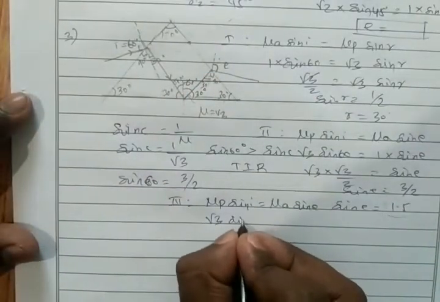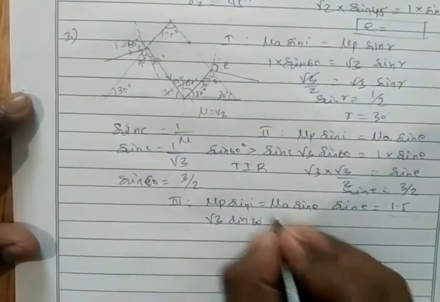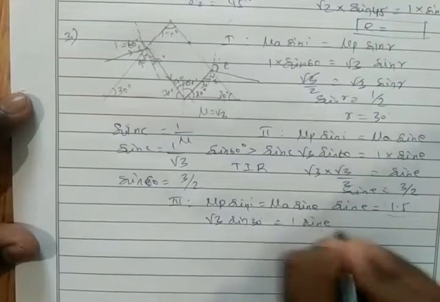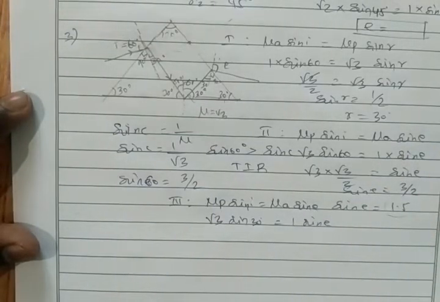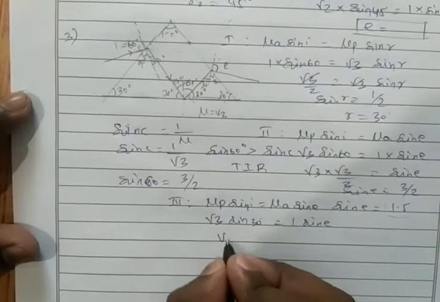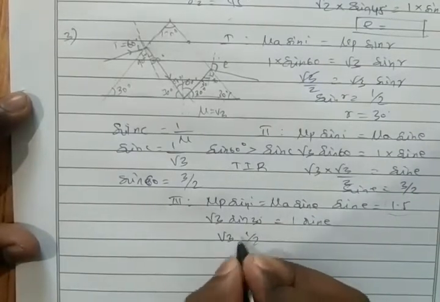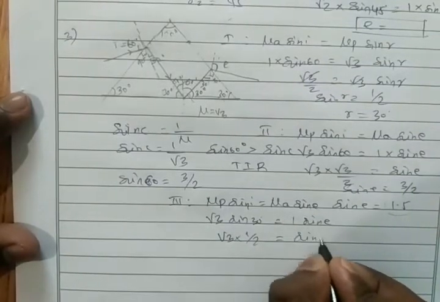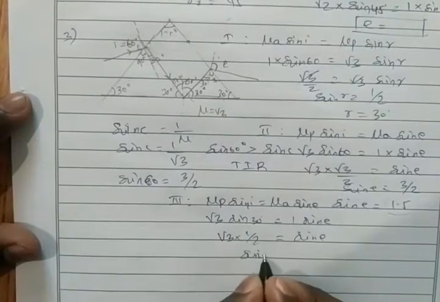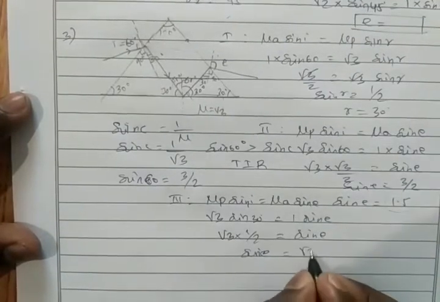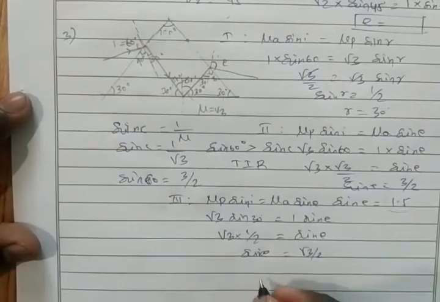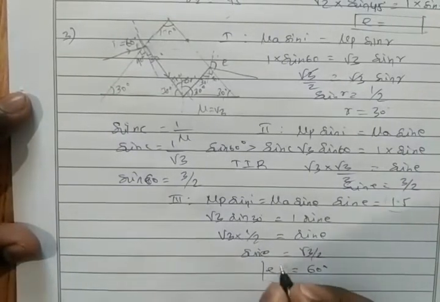So root 3 sin 30 degree equal to mu A 1, then sin E. For sin 30, 1 by 2. So root 3 into 1 by 2 equal to sin E. So sin E equal to root 3 by 2. So E equal to 60 degree.